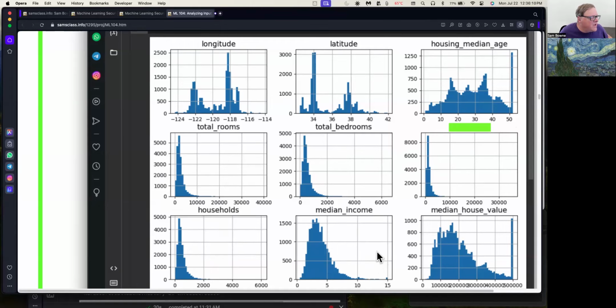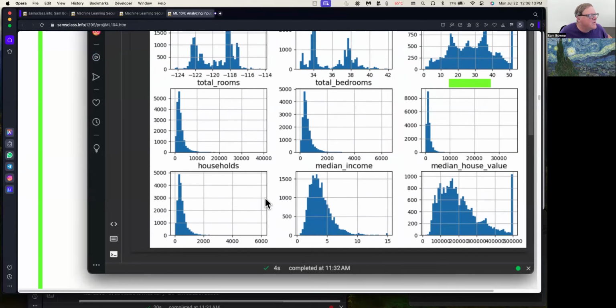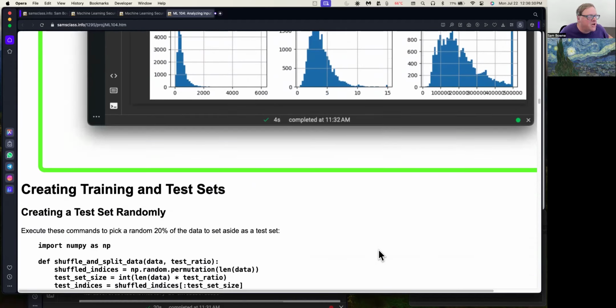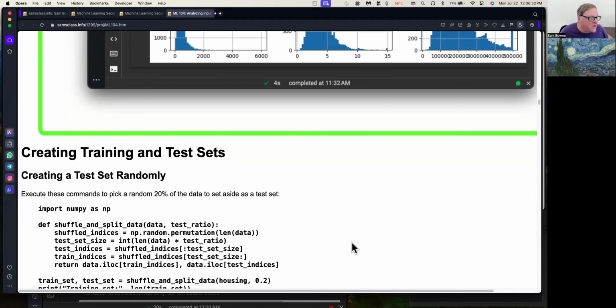And the same thing for these parameters down here: rooms, bedrooms, and households. This gives you a clue. And here's another one of these flaws. The median house value hits a maximum value, and too many instances are at that number, more than can really be true. It must be including some above it. So you're probably going to have to remove these from the data set if you want to get an accurate representation of the real housing price.